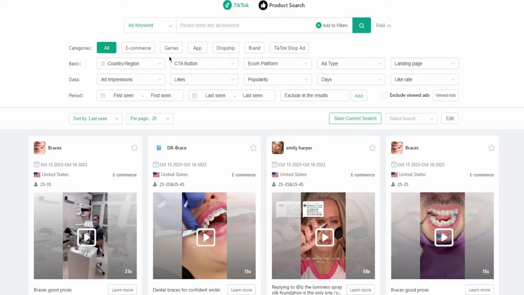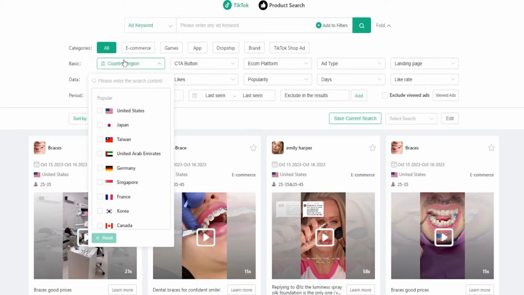So over here, if you want to look for a product, you have all these filters and you can search for anyone. So first of all, you have categories with all e-commerce products. You have game products, apps, drop shipping, brand, TikTok shop ads, and a whole lot more. So this is basically the TikTok shop with the TikTok ads. And you can also filter your product search by any considerable change if you want to.